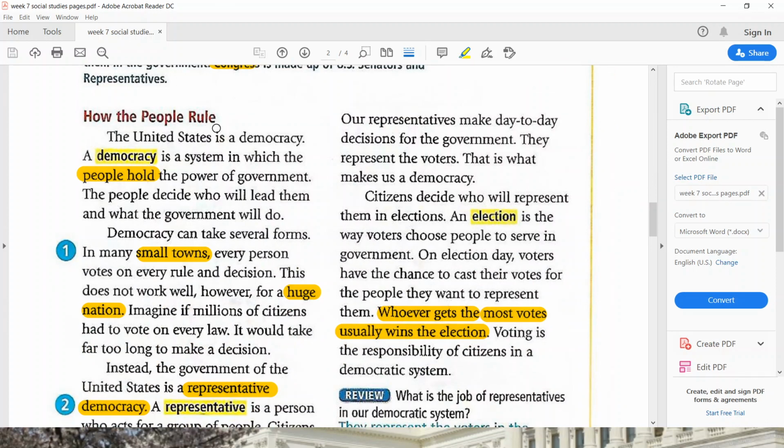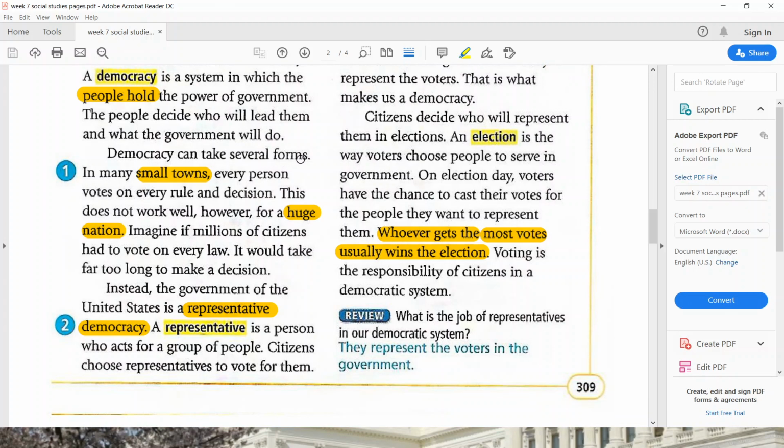How the people rule. The United States is a democracy. A democracy is a system in which the people hold the power of the government. You can see here that all the people of the United States, the citizens, hold the power of the government. The people decide who will lead them and what the government will do. All the people can decide who will lead them using the election.